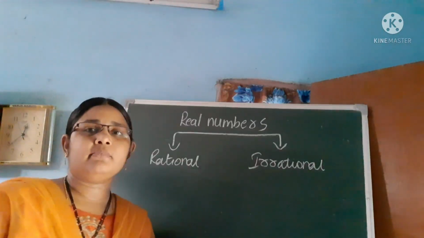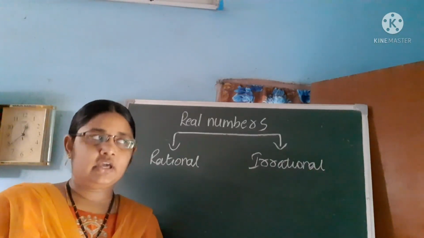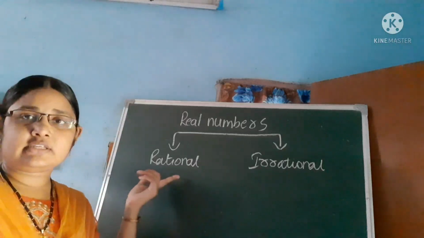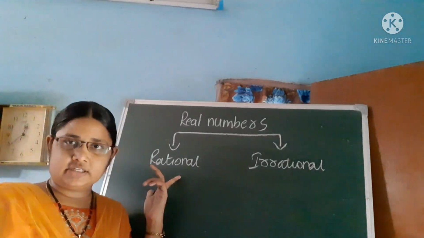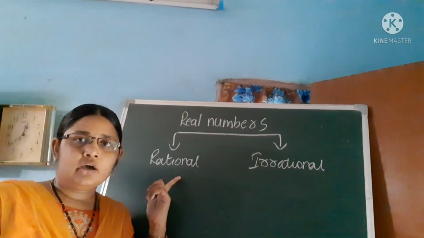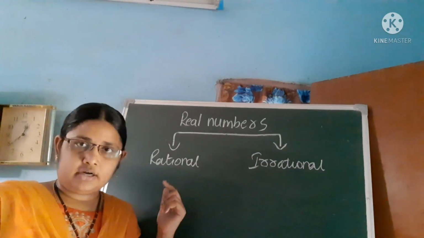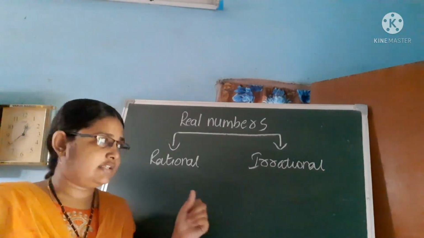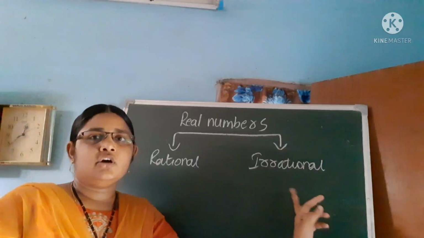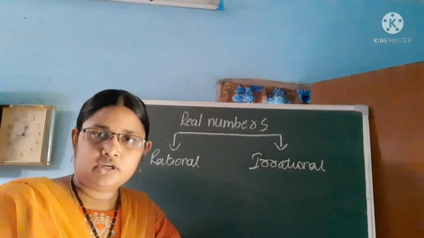For irrational numbers, next class we will see. First, we learn some things in rational numbers: how to represent rational numbers on the number line and how to find rational numbers in between two digits. Irrational numbers we see in the next class. Is it clear?